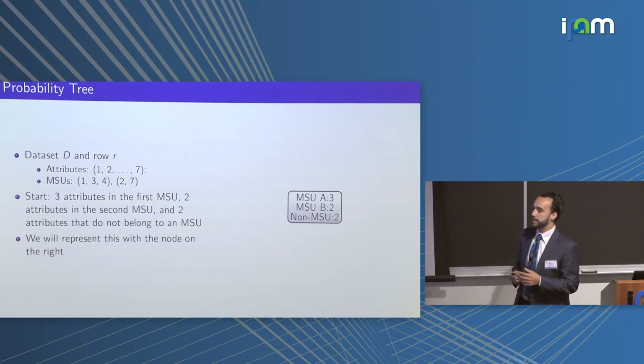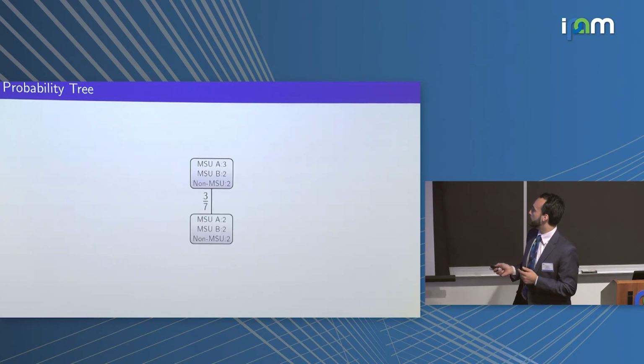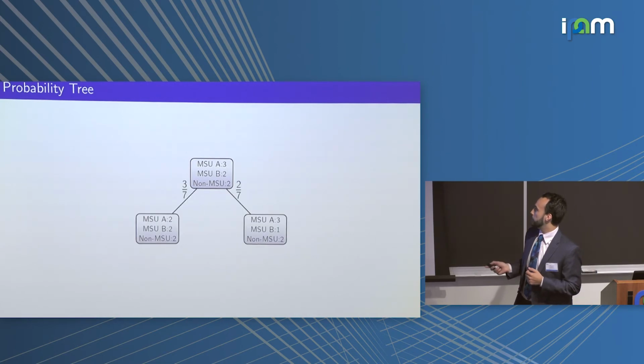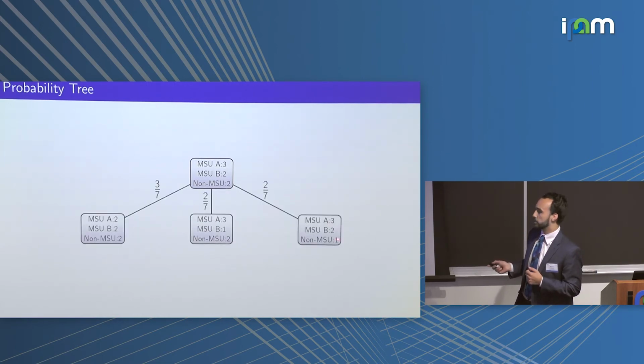So now an attacker is going to reveal an attribute randomly, and it might be from any of these 3 groups. It might be from either of the MSUs, or it might be unhelpful to the attacker, not from an MSU at all. The probability of this happening randomly here is 3/7 from this first group. So the probability that they're going to get an attribute from MSU A is 3/7. And we can build this out for MSU B and also for non-MSU attributes. So here we're getting the probabilities of all of these different scenarios happening.